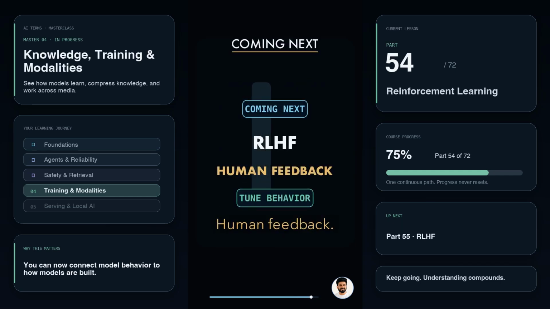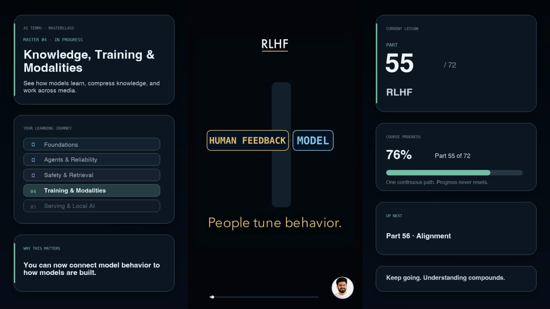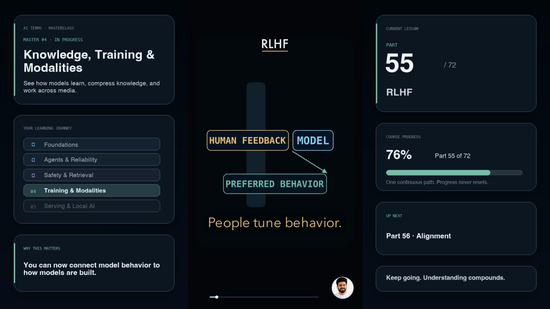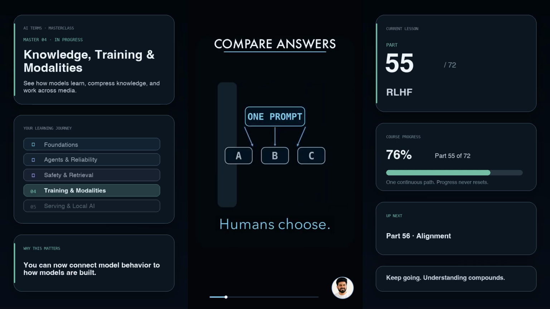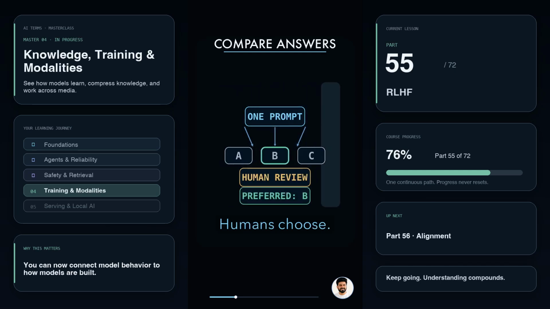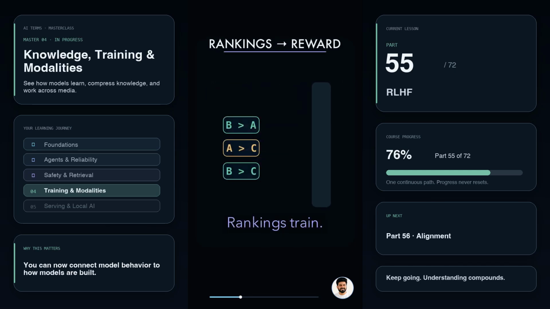Coming next, RLHF, using human feedback to tune behavior. RLHF means reinforcement learning from human feedback. It tunes a model toward behavior people prefer. First, the model produces several possible answers to the same prompt. Human reviewers compare them and choose which response is better. Those preferences become training examples for a reward model. The reward model learns to score new answers.